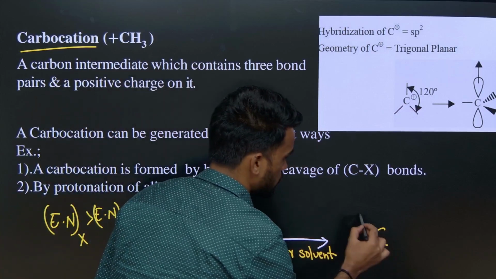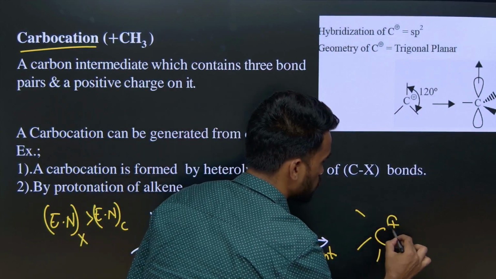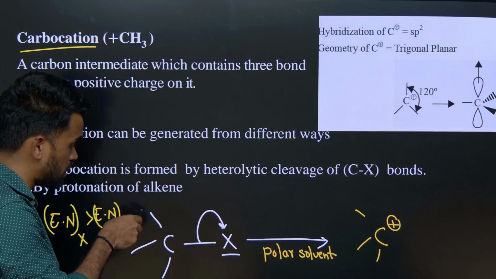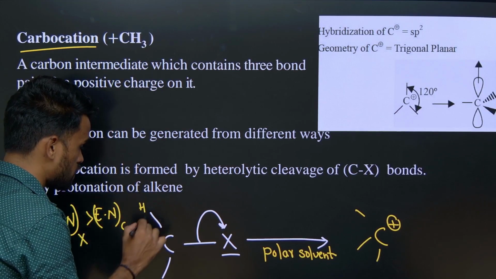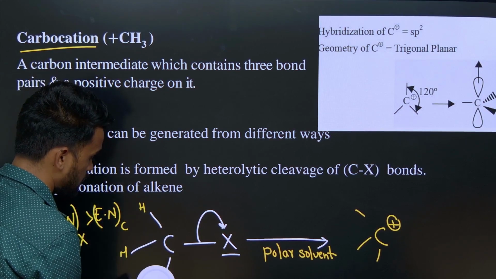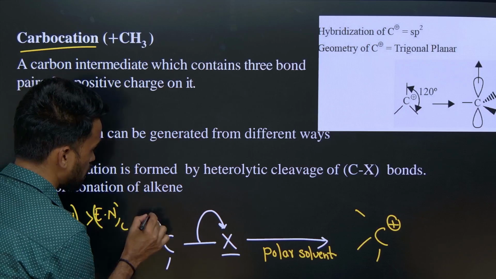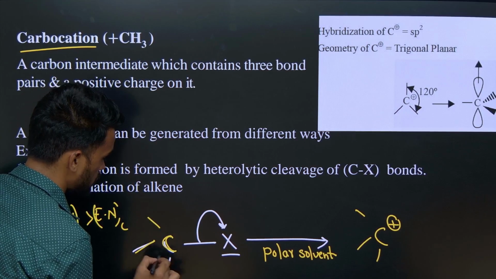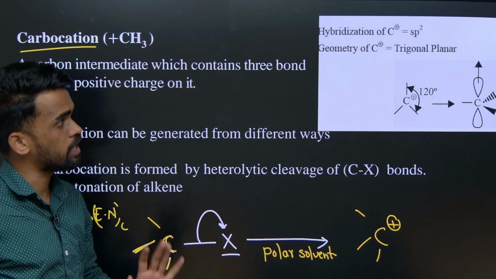Therefore what we are going to get here is carbon with a positive charge, since this bond is broken. See why I have written these three lines. I hope you are already aware that three lines represent three bonds attached to the carbon. There may be hydrogens; for our understanding you can take hydrogens. If I simply leave it like this, you should consider it as methyl groups. Three methyl groups may be attached, one for each of these bonds.